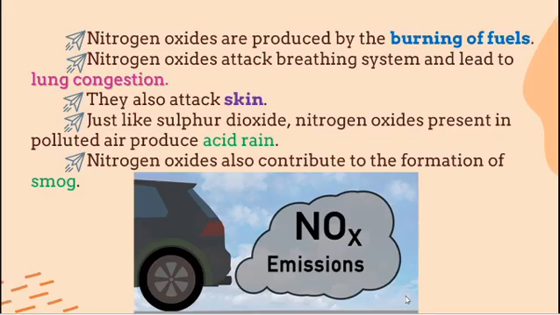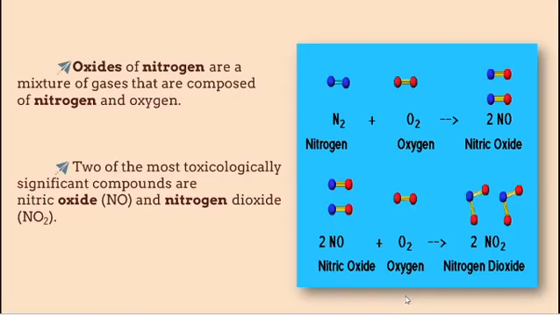The next one is nitrogen oxide, NO2 or NO. Nitrogen oxides are produced by the same burning of fuels, and the impact is the same as what I said for sulfur dioxide. It leads to lung congestion and it also attacks the surface of our skin. It also leads to the formation of acid rain. It also contributes to the formation of smog.